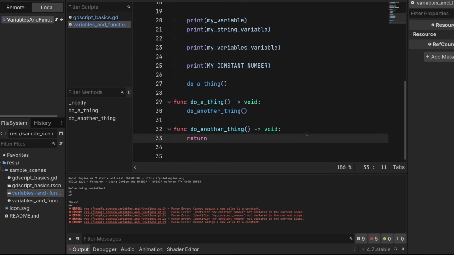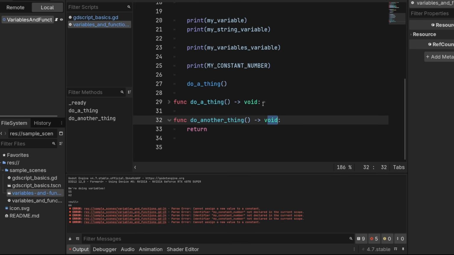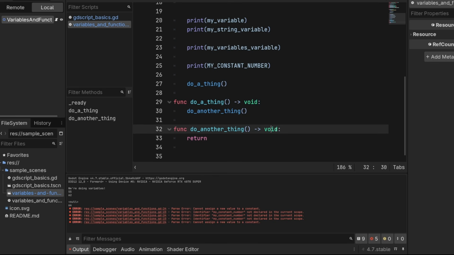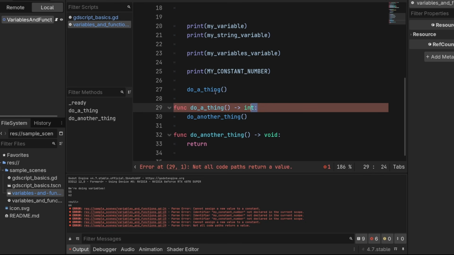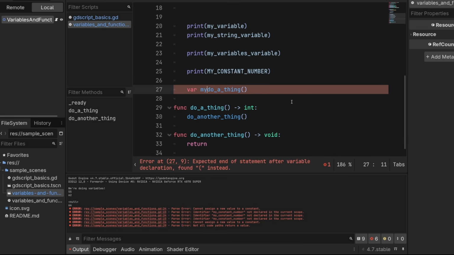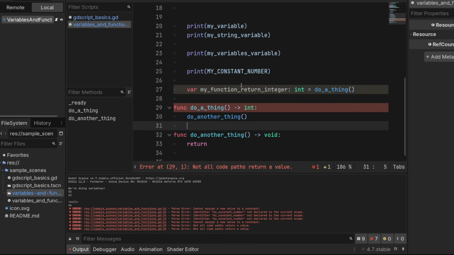Let's talk about types and functions. Right now we have all of our functions returning void. This just means that whatever happens in this function just happens and nothing comes back from it. But if we give the function a return type, say int, now when this function runs, it will return an integer into whatever variable we have. So if I do var my function return integer int equals do a thing, when we run do a thing, it should return an integer for us. So we can do here, return 5.